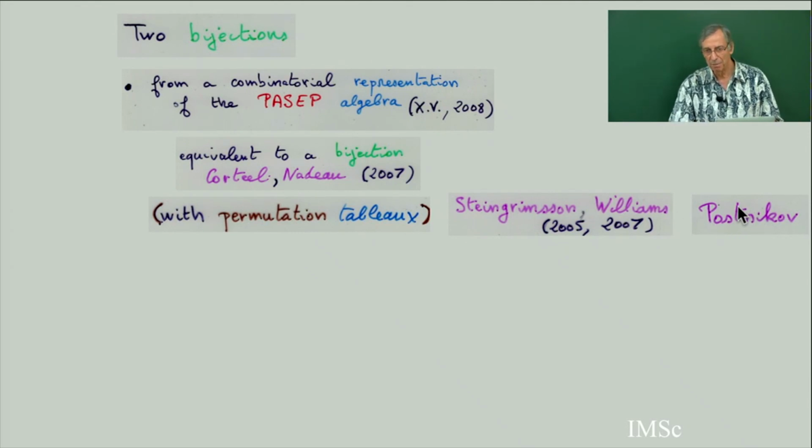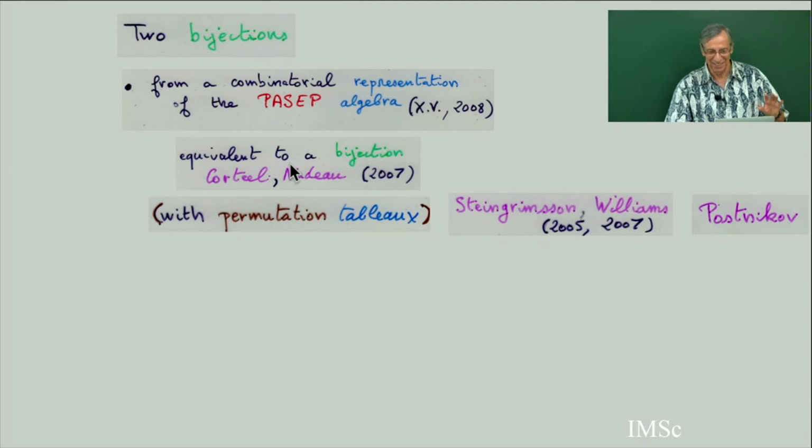So inspired by the Postnikov bijection, they gave some bijection with permutation tableaux, and then Corteel and Nadeau gave another, simpler, simplified bijection. And then I realized that this bijection I'm going to show you, if you translate the bijection from permutation tableau to permutation, because there is a bijection between permutation tableaux and alternative tableaux, if you translate this bijection and do some symmetry, then the bijection I'm going to show is equivalent to this one.